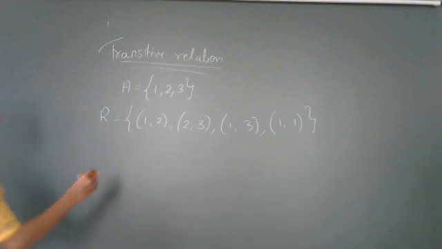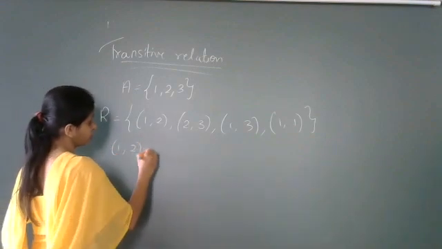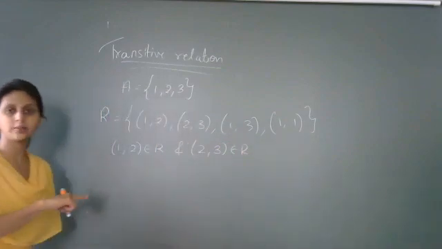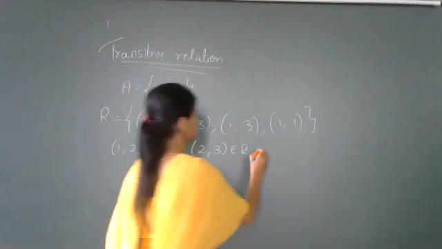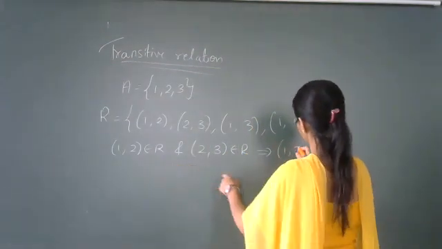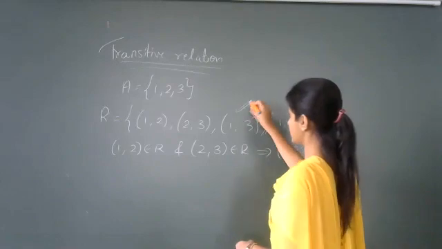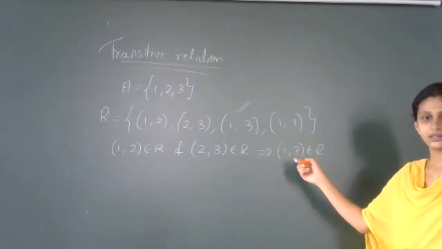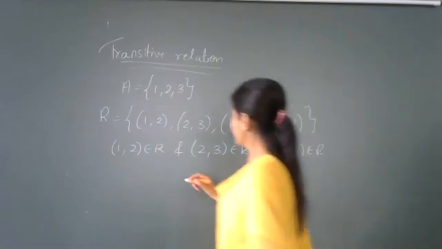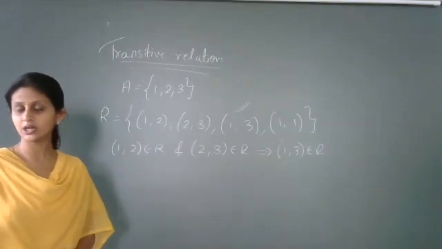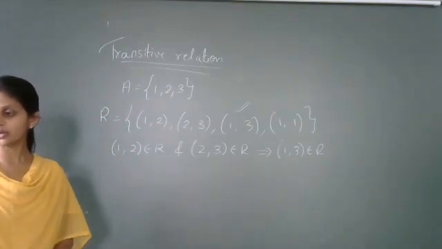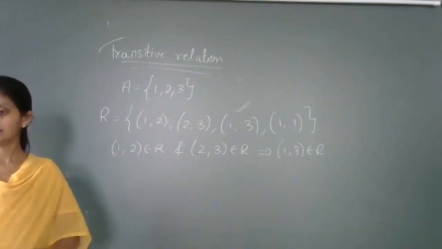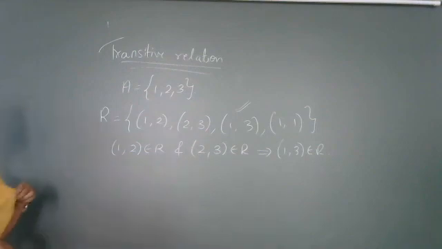No. Okay, let us check. Now, if I consider the ordered pair 1, 2 belonging to R and the ordered pair 2, 3 belonging to R, these are of the form A, B and B, C, right? So in return, am I able to say that 1, 3 is belonging to R? Yes, of course I am able to say that. So for this ordered pair, the definition holds true. Now let us take other ordered pairs. Let me say that the relation R is not transitive. So can you give me those two ordered pairs for which the definition is not holding true?